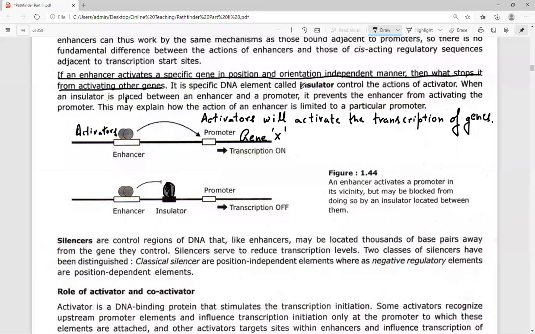It will prevent the enhancer from activating promoter sequences.